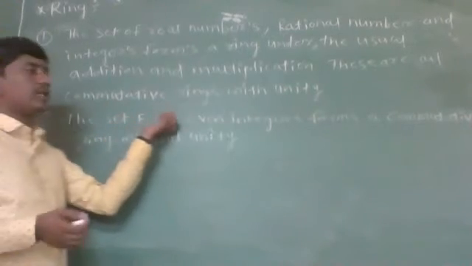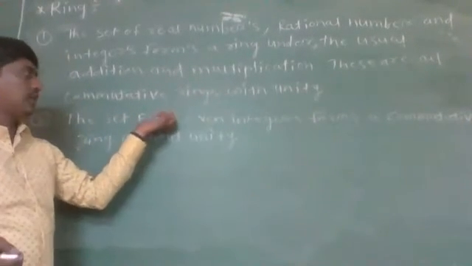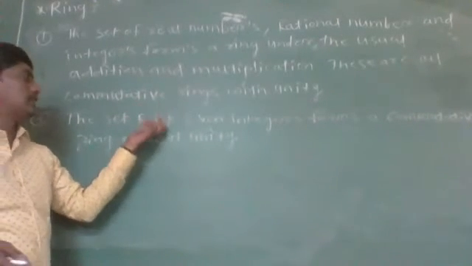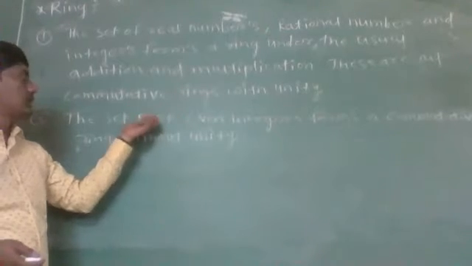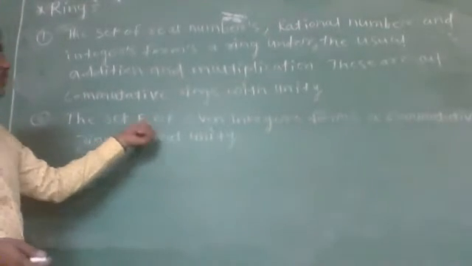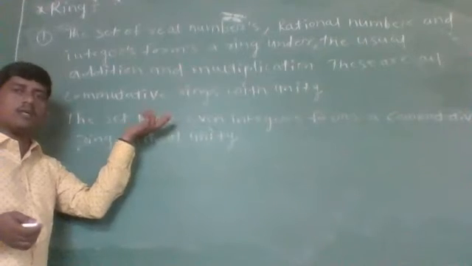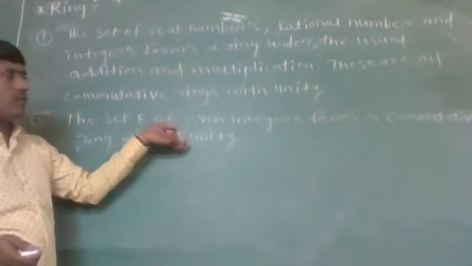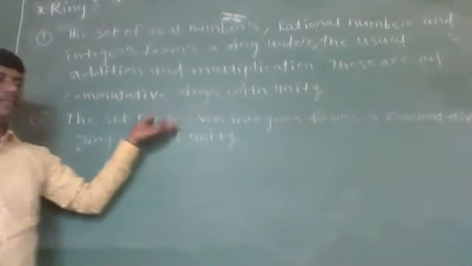Take the set of even integers. If you take the addition of two even integers, it is again an even integer, so it is closed. Addition is associative and commutative. There exists an element 0 belonging to the set of even integers, and if we add any element to that zero element, we again get that same element. So it is a group.